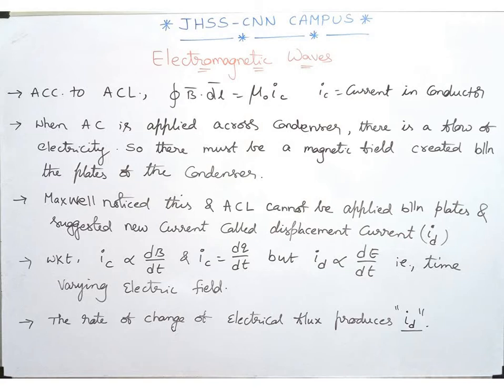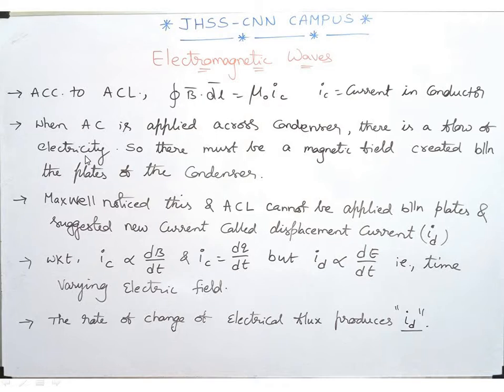According to Ampere's circuital law, integral of B bar dot dl bar equals mu naught IC. Of course, IC is the conduction current, just the current in the wire. When AC is applied across the condenser, there is a flow of electricity, so there must be a magnetic field created between the plates of the condenser. Of course, this is true even in the case of DC, though it is resisting that change, and for DC it is acting like a resistor. But in the case of AC, it behaves like a wire. We have already seen that, high pass filter, low pass filter, in AC circuits.